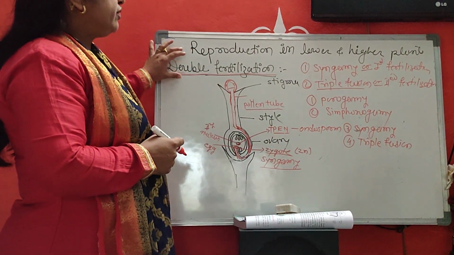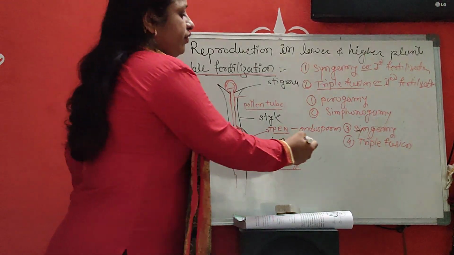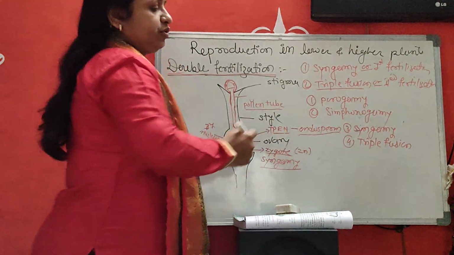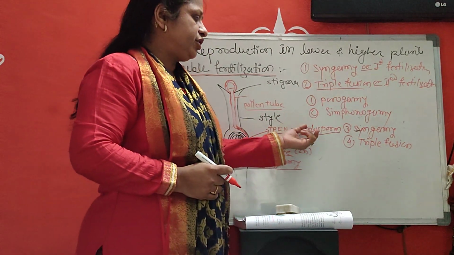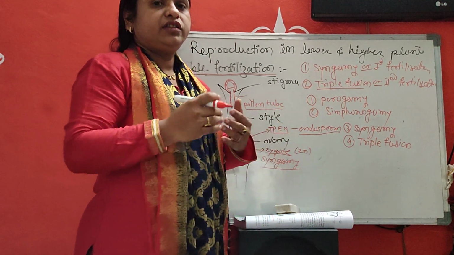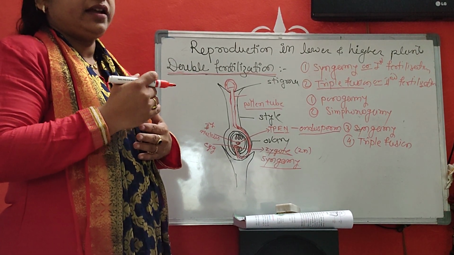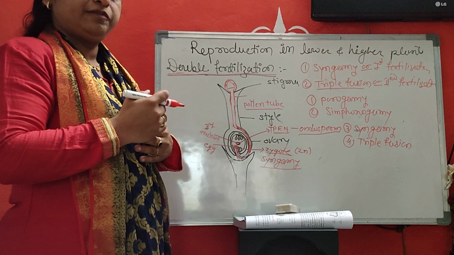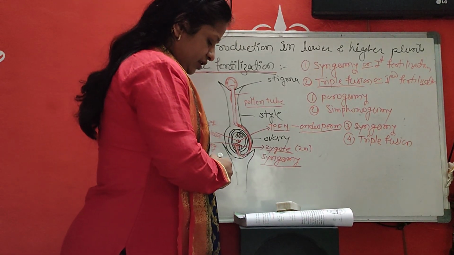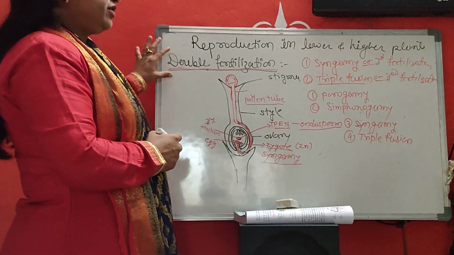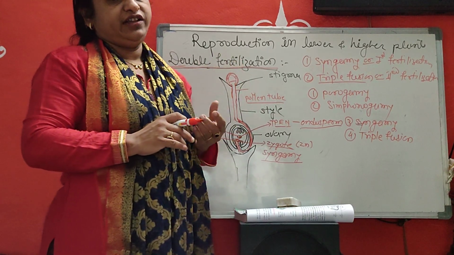In double fertilization, the production of endosperm produces a nutritive substance. Due to this nutritive substance, the embryo or plant grows healthier and healthier. It also restores the diploid nature. Okay students, this is the process of double fertilization.